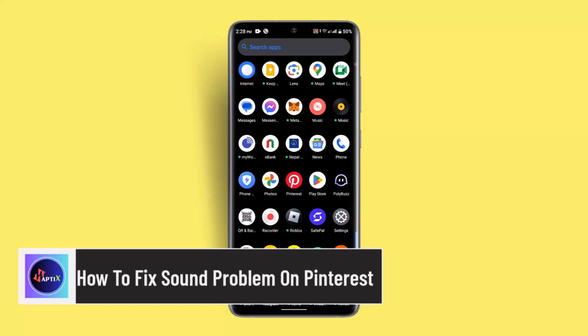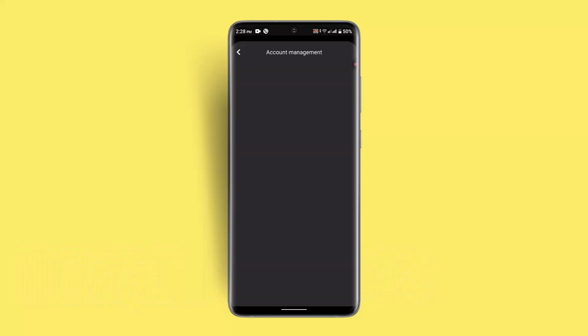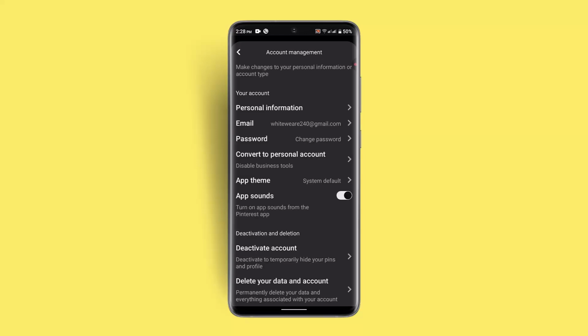In today's video, I'm gonna let you guys know how you can fix the sound issue on your Pinterest app. To fix the sound problem on the Pinterest app, you could always go ahead and check your device's volume settings. So make sure to tap on the sidebar button and increase the volume as well. That should be able to fix it.